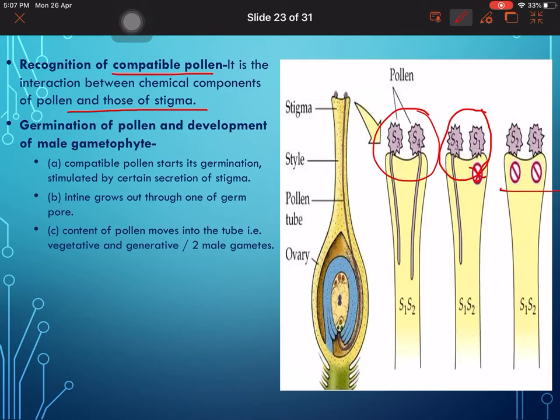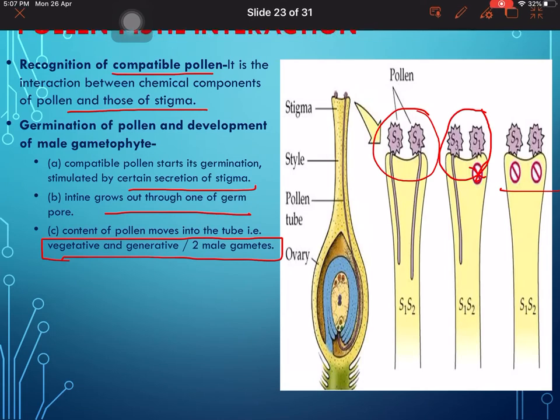So, germination of pollen and development of male gametophyte. Compatible pollen starts its germination, stimulated by a certain secretion on the stigma. In time it grows out through one germ pore, and the content of the pollen moves into the tube, that is the vegetative cell and the generative cell, which divides to form two male gametes, which we studied in the last part of this lesson, the pollen diagram.